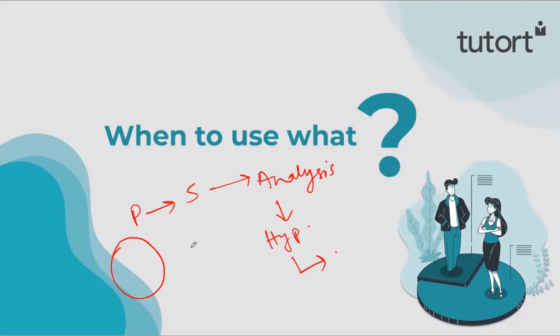Let me give you an example. Suppose in a class there are 30 students and you want to understand the average mark they are getting in mathematics. For that, the data is very simple, so you don't need to do sampling on these 30 students and then do the mathematical computation, right? That is not required here.